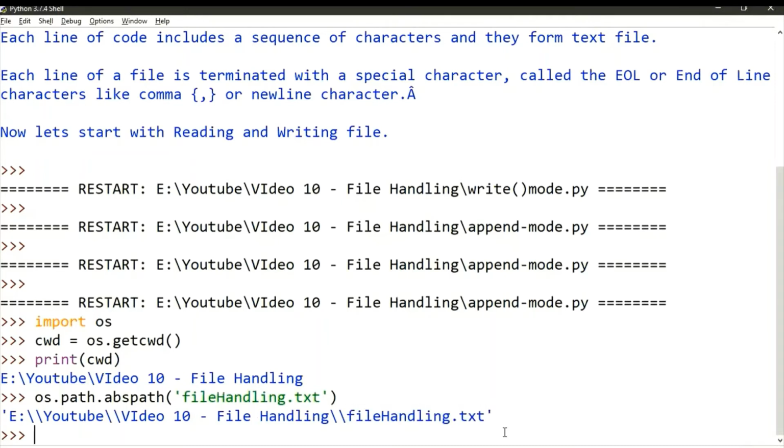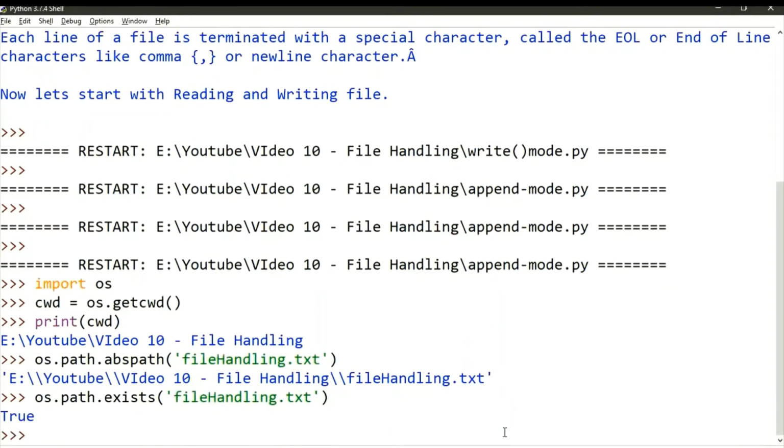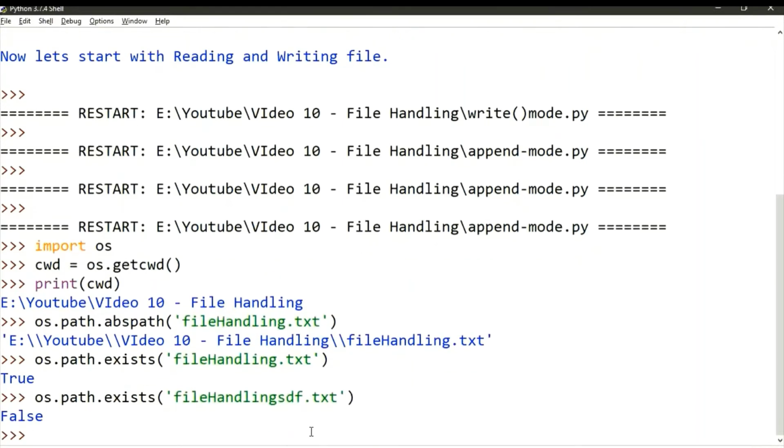Okay, so if we want to check whether the file or directory exists or not, then we use what? os.path.exists, and we will use the file name, like file handling.txt. It will give me True because it does exist. But if it does not, then it is going to give False. Still, let me try it out. False, it does not exist.